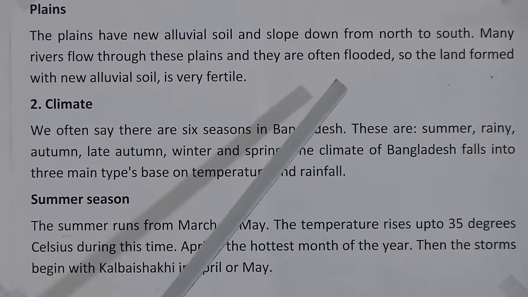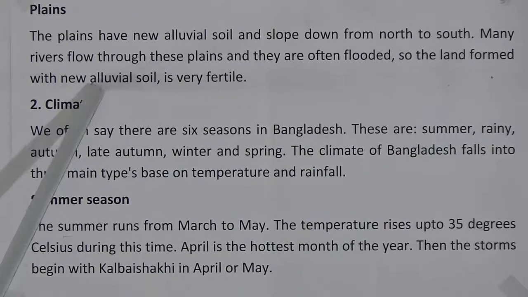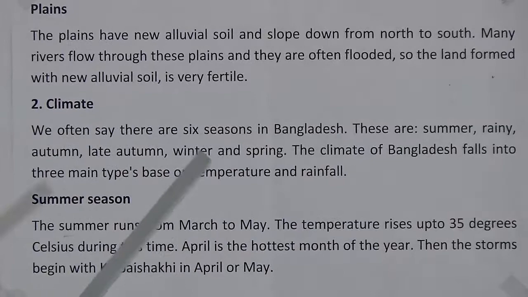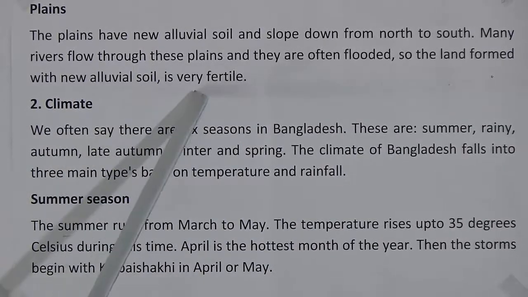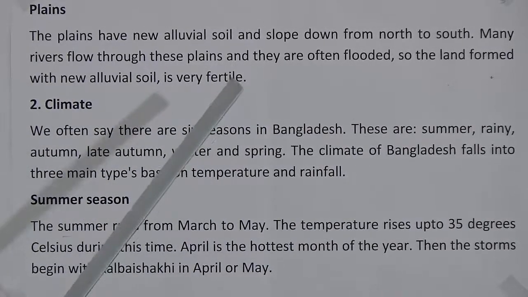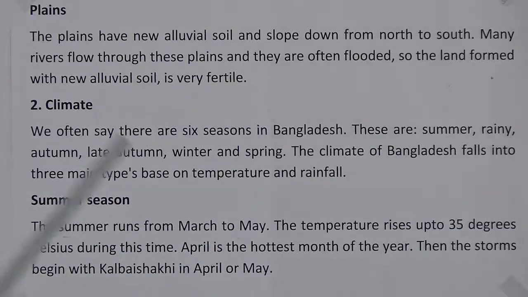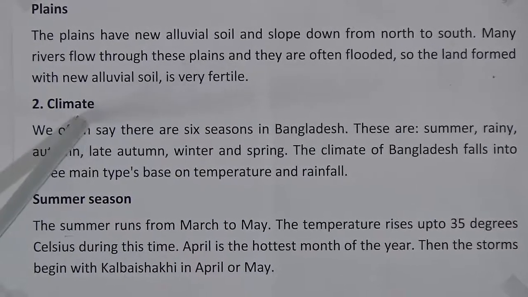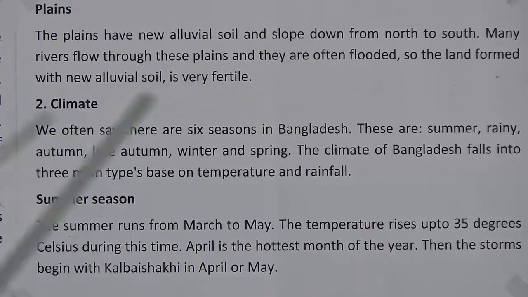We have many rivers and as a result we have to face flood. The land formed with new alluvial soil is very fertile. So we have got an information here that alluvial soil is very fertile, very productive. Now topography is done. Now part number 2, it is climate.